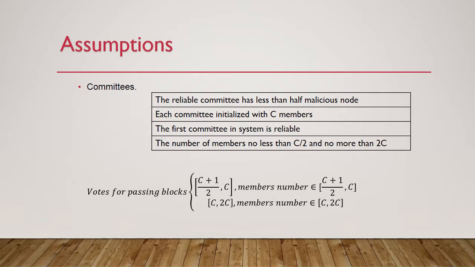Committees: every committee is either reliable or trustless. The proportion of malicious nodes in a reliable committee is less than half. The first committee in our system, called Committee 0, is reliable. Each committee is initialized with C members. The number of members in a committee is no less than half of C and no more than double C.